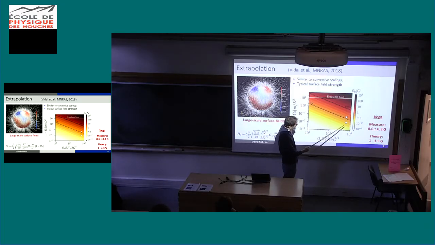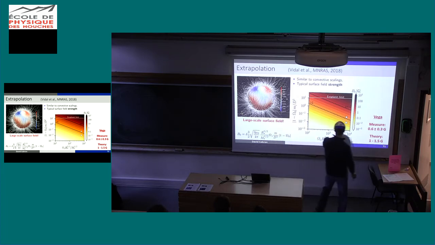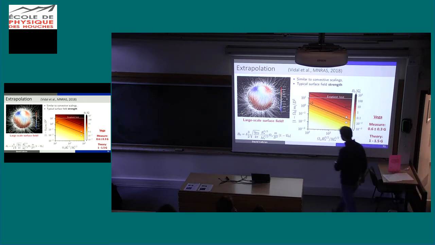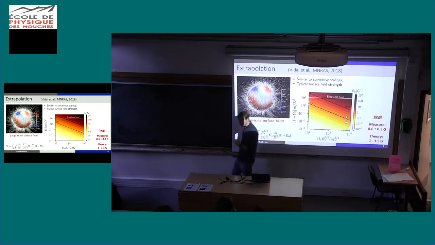if we consider the possible planets around Vega, and if we consider the magnetic field which has been measured on Vega, it is between that and that. No, sorry. Is that? Yeah, is that. And here, we predict with our scaling law a field on Vega around 1.5 Gauss, whereas we measure 0.6 Gauss. So we are quite happy because in terms of order of magnitude, it's really correct. So we can't use this argument to discard the possibility of tidal dynamo in Vega.